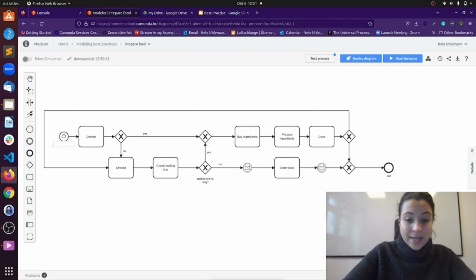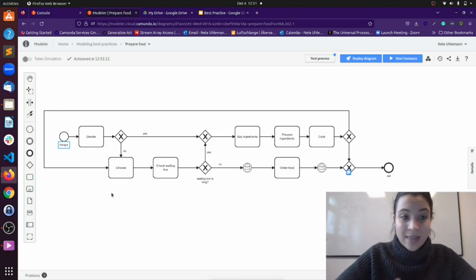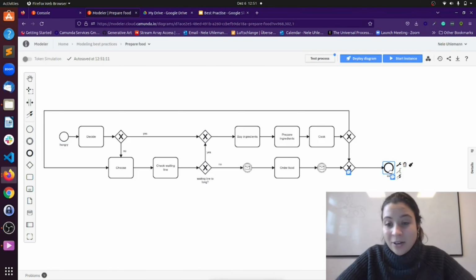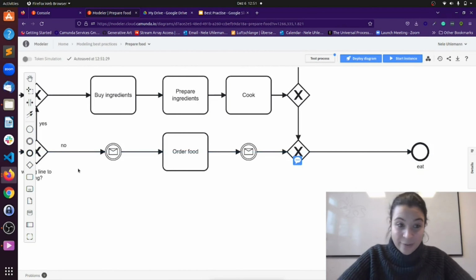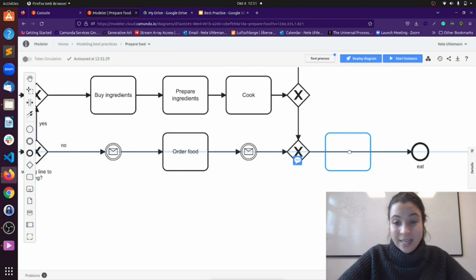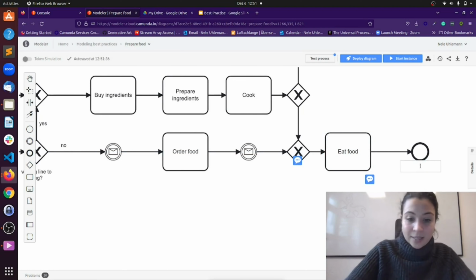So we should say here, hungry, or I'm hungry, or hunger needs to be satisfied or something like that, but hungry could be something here. And then the end event is not eat. It's actually an indicator that probably the process misses a task after order and cook. We probably would like to eat food, so it's an activity and a task we need to include with eat food. And then here we have the hunger is satisfied.